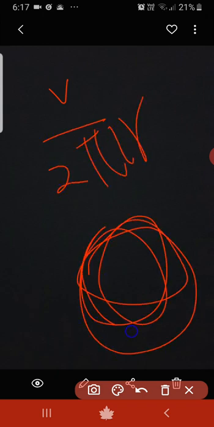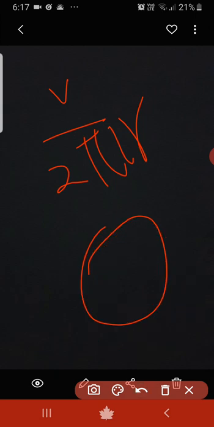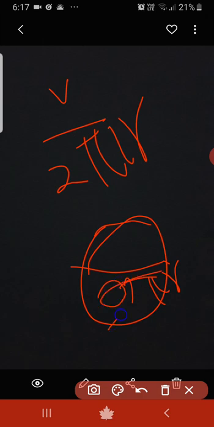What is circumference of an orbit? Orbit is circular. The circumference should be 2 pi r.